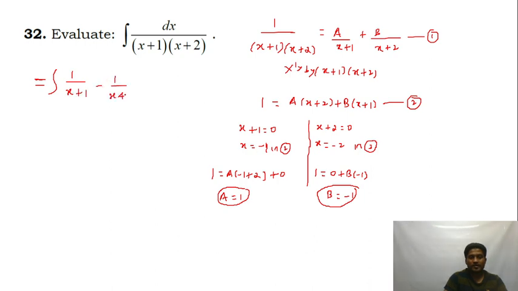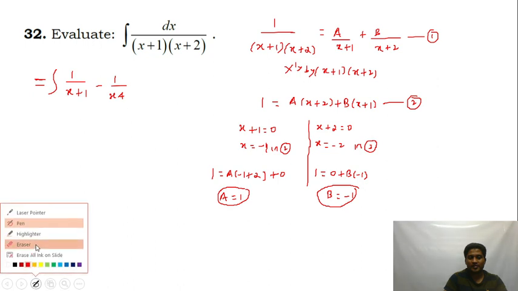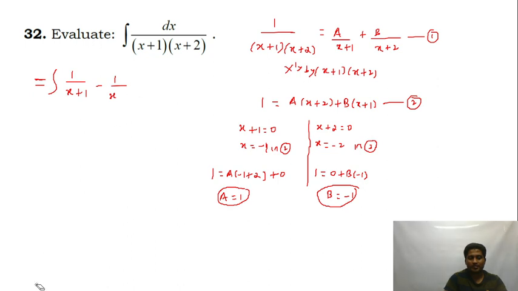Board exam, you write all the steps which I have written on the right side. Entrance, you directly write this, no problem. But board exam, you need to write all the steps. x plus 2, close the bracket, and then this is dx. Integration of 1 by x is log x, and integration of 1 by x plus 2 will be equal to log of x plus 2, plus c. If you want, you stop here, guys.